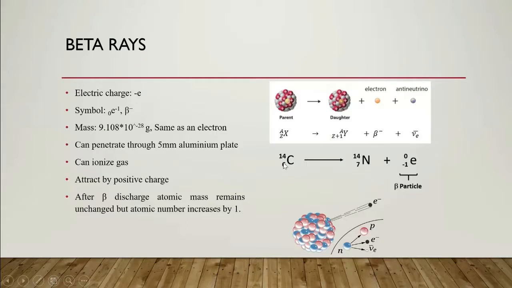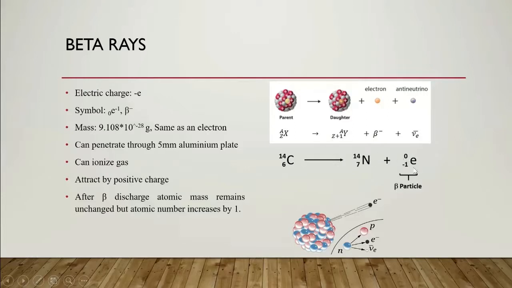Here is a practical example: 14C6, after one beta particle discharge, is converted to nitrogen 14N7. The atomic number is increased by 1, meaning it is now nitrogen, but the atomic mass is the same.